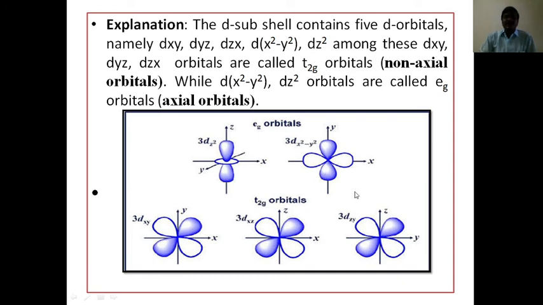These are the degenerate orbitals. These two are eg orbitals, that means eg orbitals are axial orbitals because their lobes are oriented on the axes. In case of the below 3 orbitals, they are t2g orbitals. That means they are non-axial orbitals because the lobes lie between the axes.